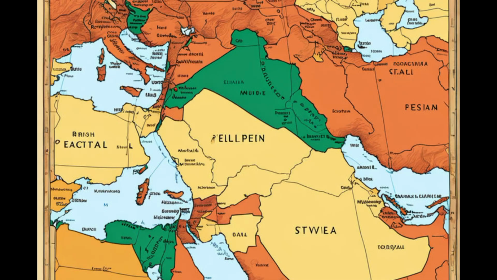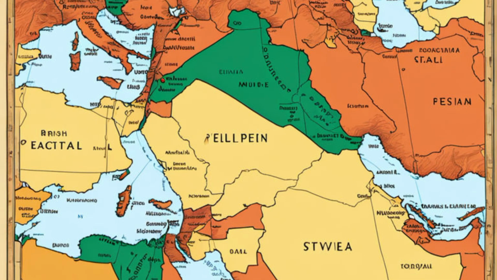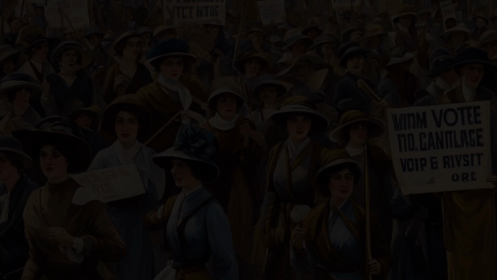Partition of the Middle East. After the collapse of the Ottoman Empire, the Middle East was divided among European powers, primarily through the Sykes-Picot Agreement, 1916. This division led to British and French control over key territories such as Iraq, Syria, and Palestine, sowing the seeds for future conflicts in the region.